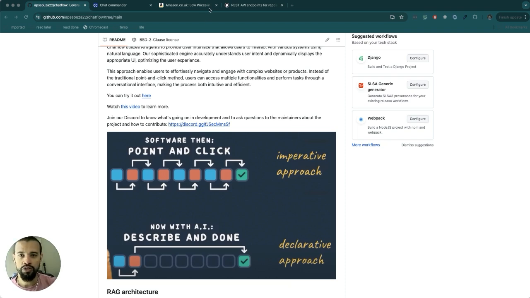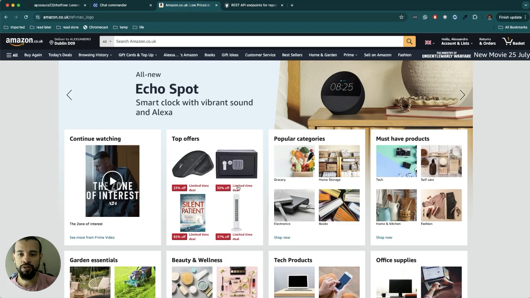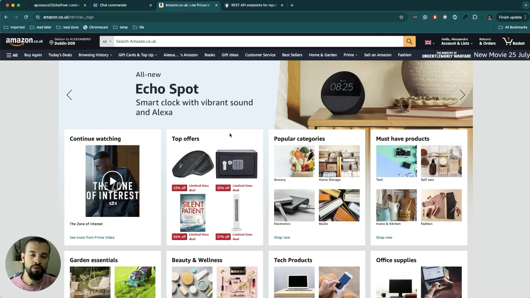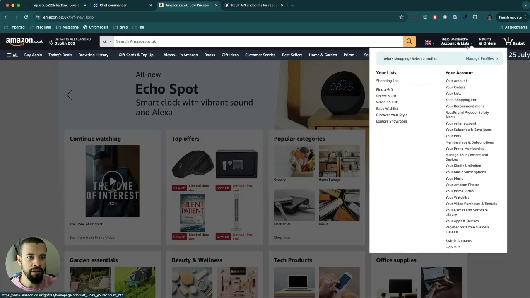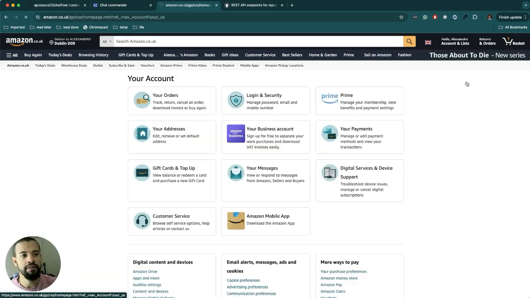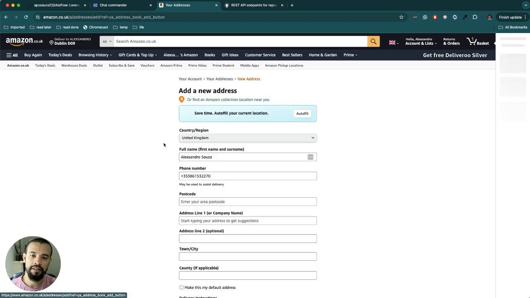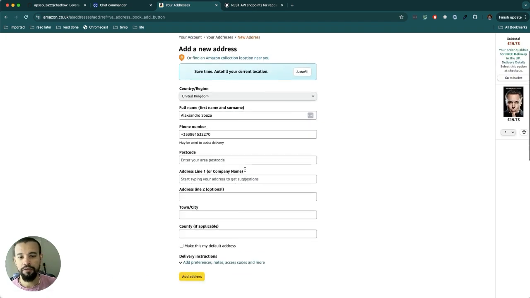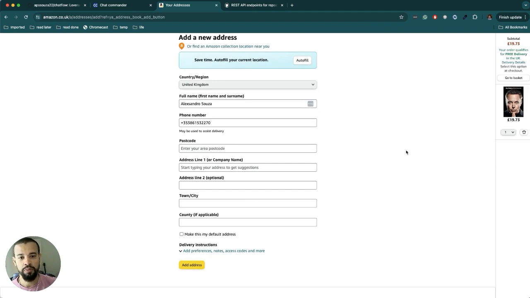To illustrate what I'm trying to say, let's say you want to add a new address to your Amazon account, right? You don't really know how to do that, so you have to try to find where to do it, navigate in your account, go to your addresses, click add a new address, fill all the fields in the form, and then press submit, right?